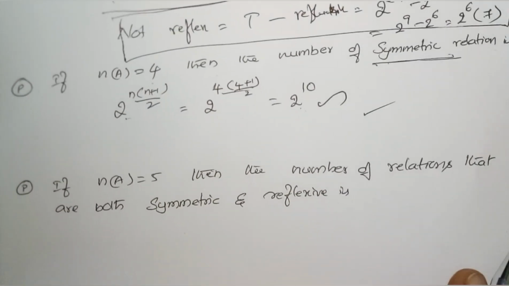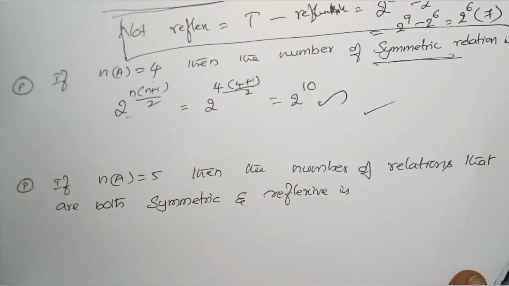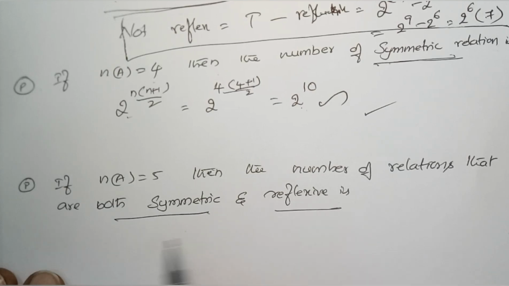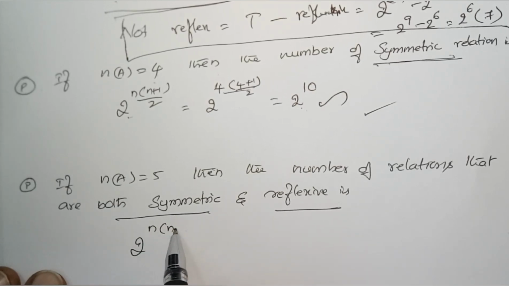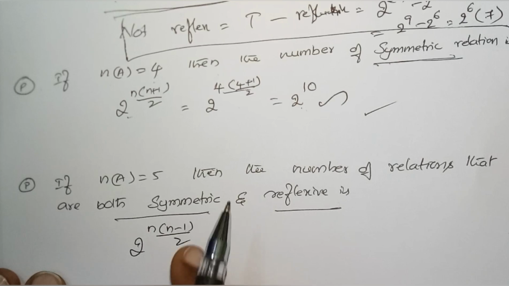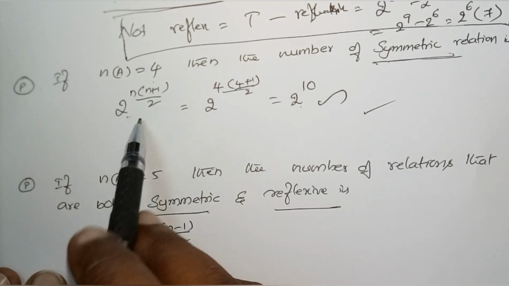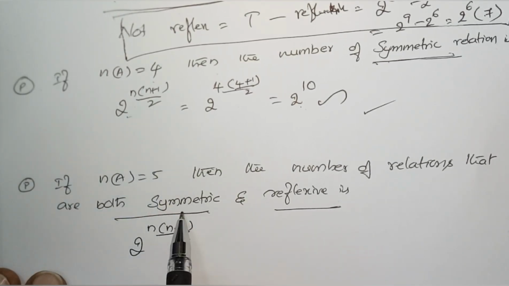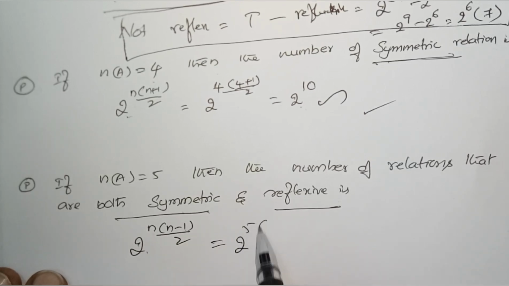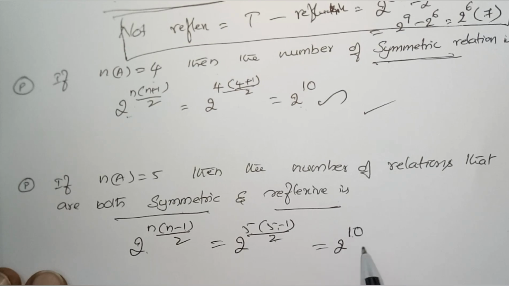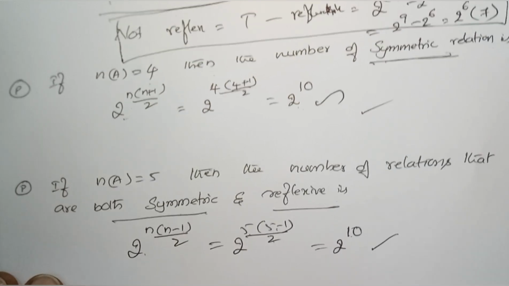Next problem. If n(A) = 5, then the number of relations which are both symmetric and reflexive. The formula for both symmetric and reflexive is 2^(n(n−1)/2). Reflexive is n(n−1), symmetric is n(n+1)/2. So 2^(5(5−1)/2), that is 2^(5·4/2) = 2^(5·2), that is 2^10. Is it clear? Right?